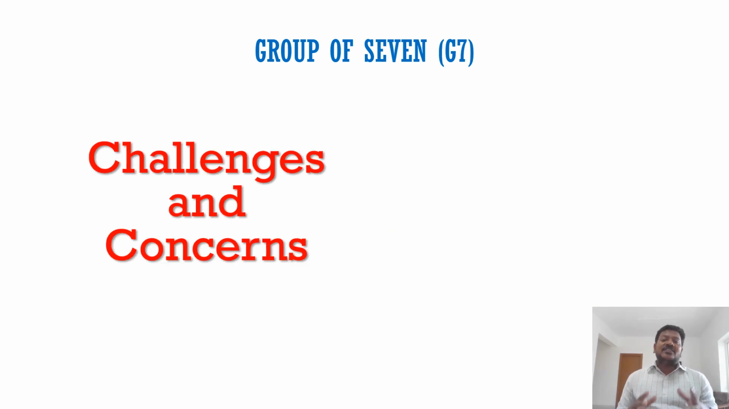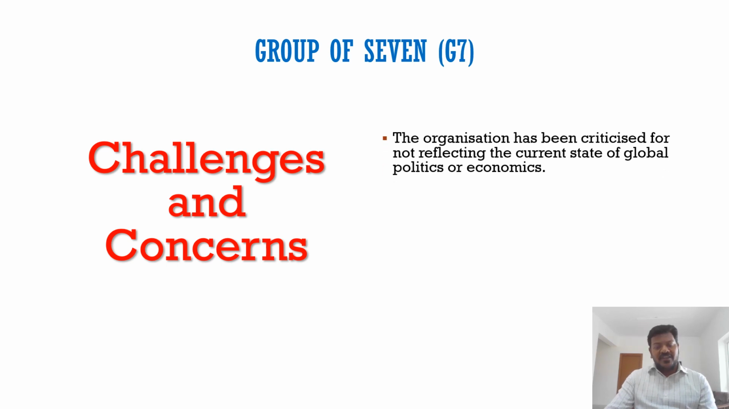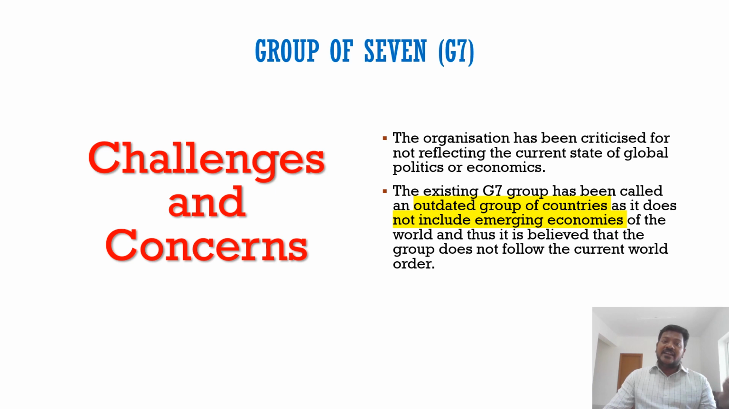So now coming to what are the challenges and concerns that the group of 7 faces. If you see in the recent times, G7 has been criticized for not being representative of the present global order, whether it is the present global politics or global economics. The G7, the group, does not reflect the present scenario. So that is a major criticism. So why is it so? Remember, the group was formed in the year 1975, but only in the last 10-15 years it has been criticized for not being very reflective of the ground realities. So in fact, it is considered as an outdated group of countries.